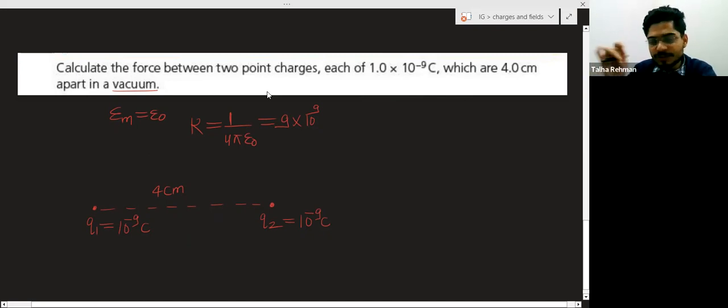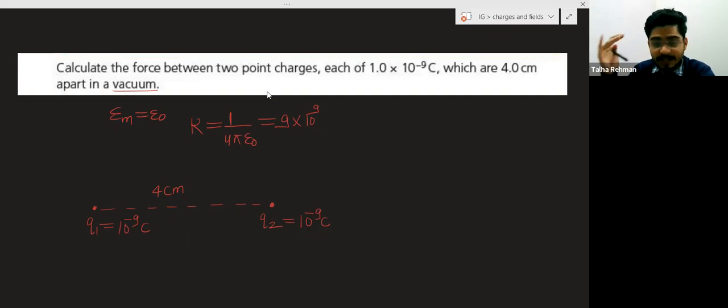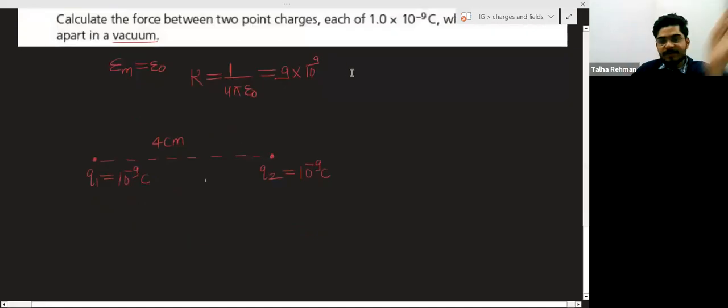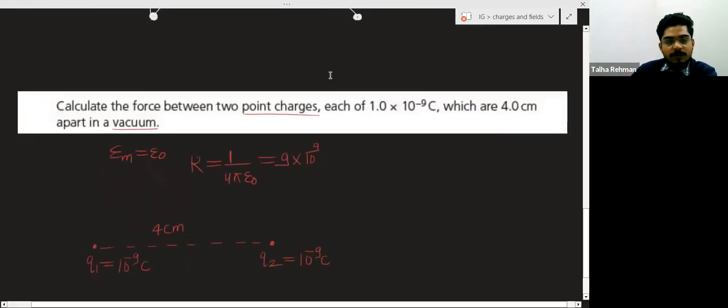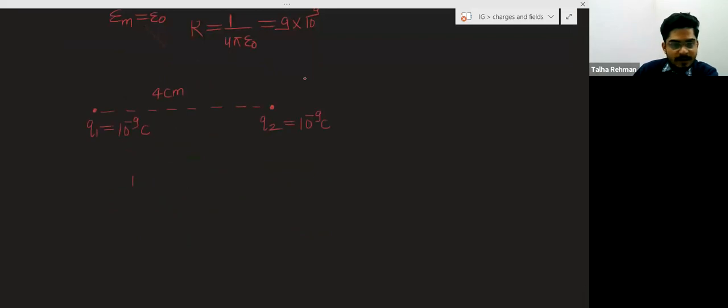If point charges are given in the question, no need to think much, apply Coulomb's law. So F is equal to, they are placed in vacuum, right?